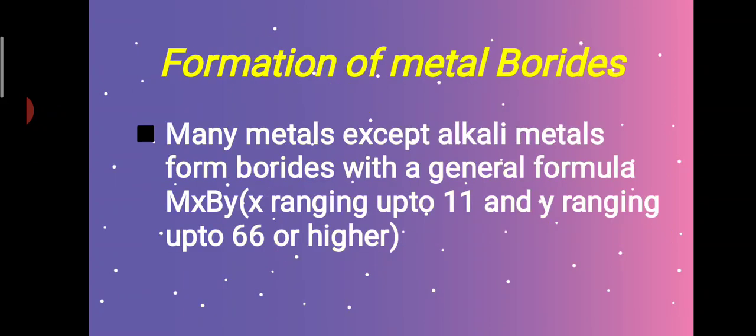Next, if you take the formation of metal borides, we are going to see how this boron is reacting with the other metals. If it reacts with the metal, it is in the formula of MxBy. And boron doesn't react with the alkali metals. With the other metals, if they are reacting, they can be in the form of MxBy, that is, M is your metal and B is your boron. So this x could be in the range up to 11 and y could be in the range up to 66, or it can go beyond also.